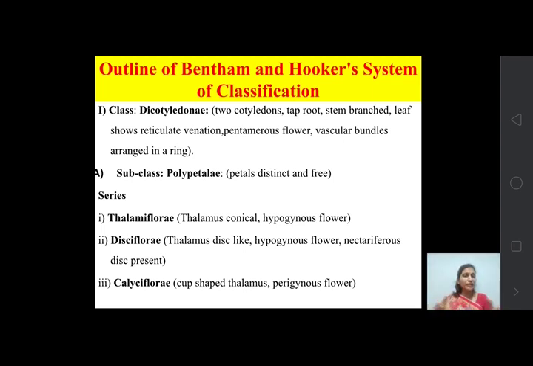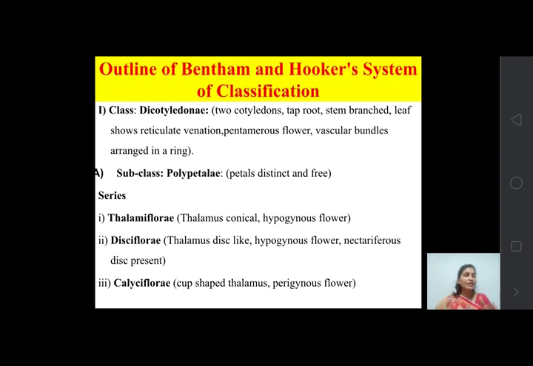So in the group of Polypetalae, one group shows the hypogynous flower and another group shows the perigynous flower. The group which shows hypogynous flower is again divided into two parts on the basis of the shape of the thalamus. In one group the thalamus is conical, and in the other the thalamus is disc shaped and the nectariferous disc is also present.